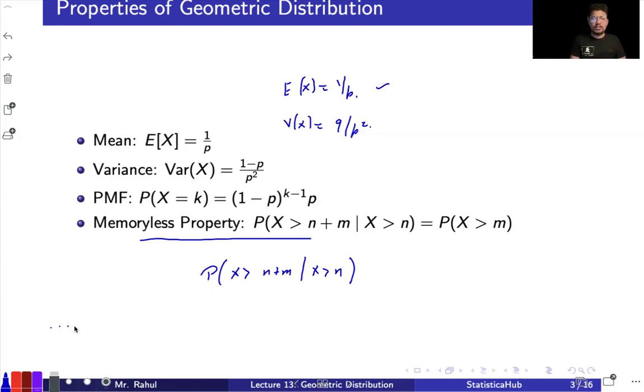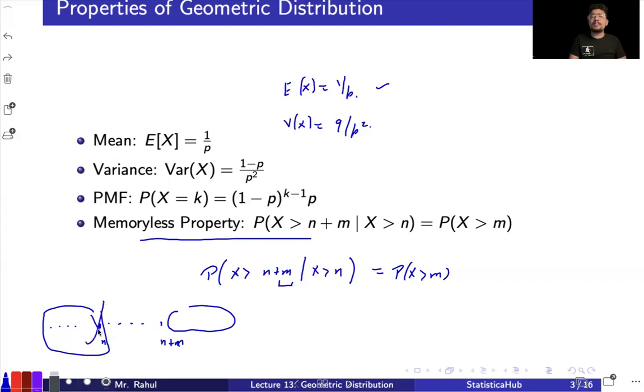Okay, this is like 1, 2, 3, 4, 5, 6. Let's say this is the nth place, and you are saying you are getting a success after the nth trial. Then the probability that after n you require m more steps, 1, 2, 3, and so on, maybe n plus m. They are saying you are going to get success anywhere at this place. Okay, so that will be simply coming out to be probability x is greater than m. So the idea behind this thing is memoryless property, like whatever has happened earlier, you can ignore that thing and you can start from this point that, okay, take the n to be 0 and you go for like 1, 2, and so on, finally m. So that's the idea of memoryless property. We are going to cover this in some detailed format, but for now, just take this as the intake about the memoryless property. Okay.